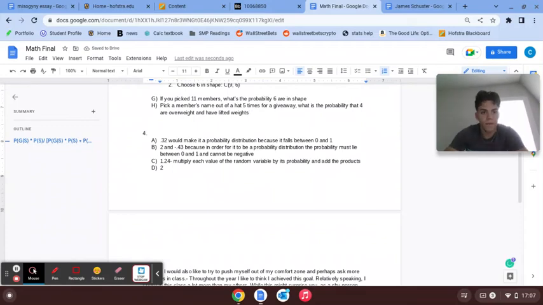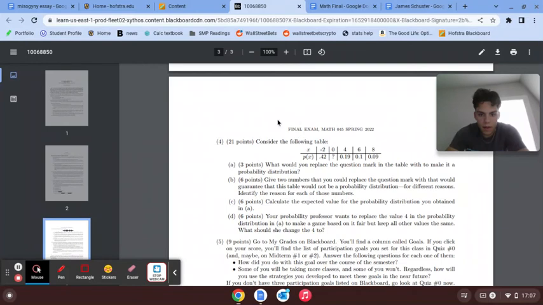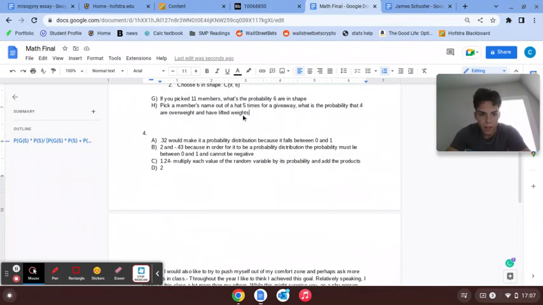So, number 4. Here we have the following table. Basic probability distribution. I put in 0.32 because as a probability distribution, it has to be between 0 and 1. What could you not put there? 2 and negative 0.43, because it has to be between 0 and 1. A probability distribution cannot be a negative number.